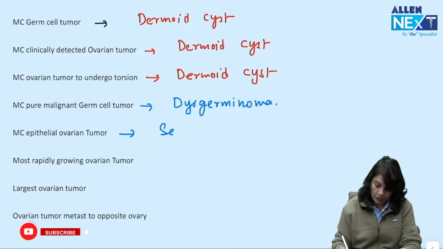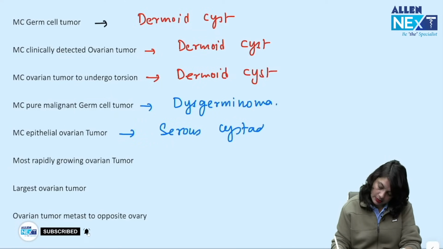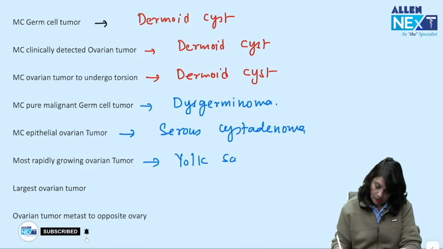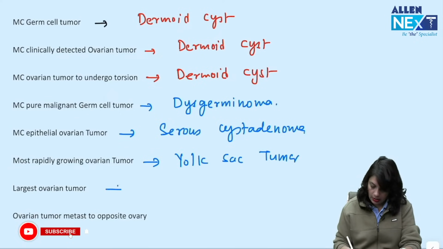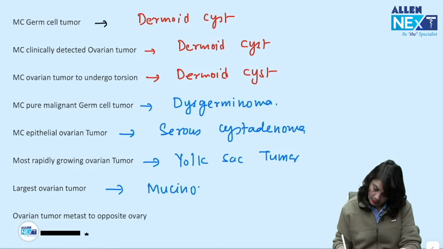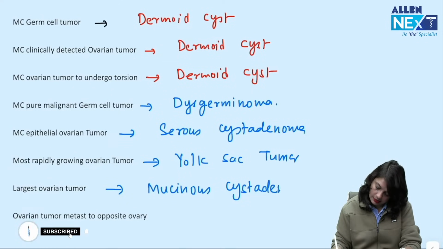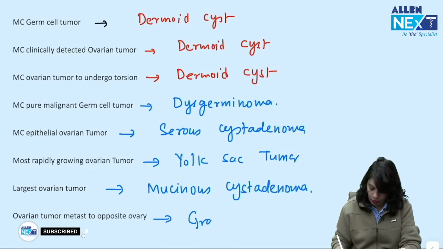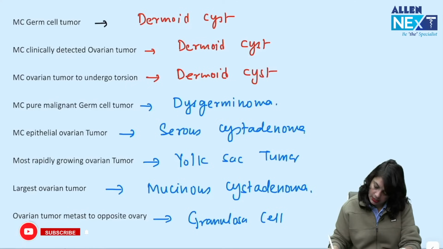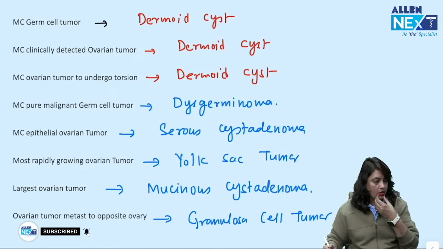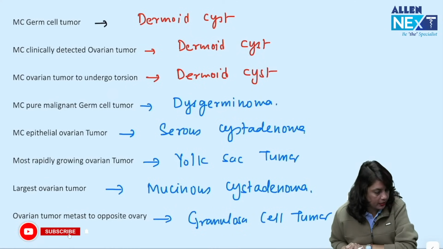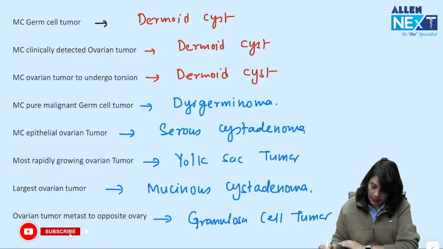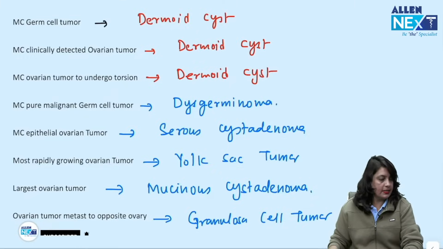Most common epithelial ovarian tumor, serous cystadenoma. Most rapidly growing ovarian tumor, yolk sac tumor. Largest ovarian tumor, mucinous cystadenoma. Ovarian tumor metastasizing to contralateral ovary, granulosa cell tumor. So remember this, it is very important. Thank you so much. Please do revise this way.